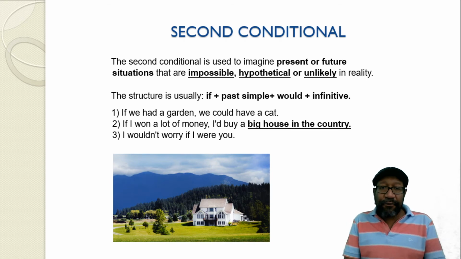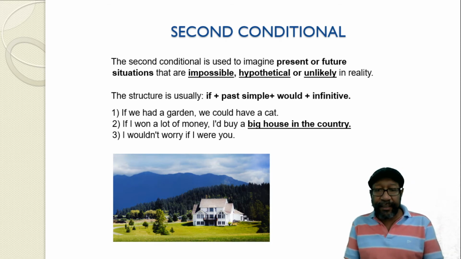The second: if I had a lot of money, I'd buy a big house in the country. Pay attention to this contracted form. I'd is the contracted form of I would buy a big house in the country. And you see here the picture of the house.